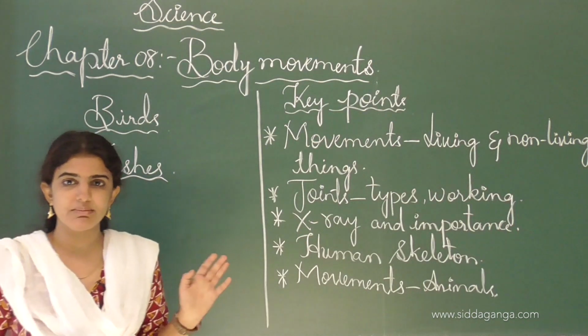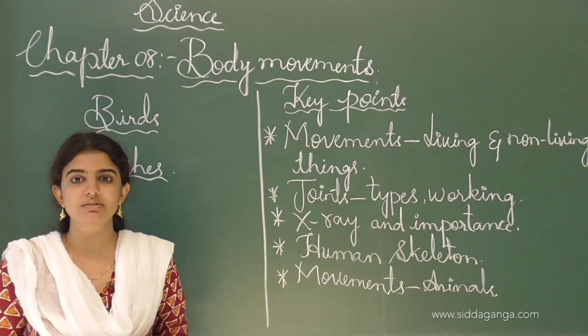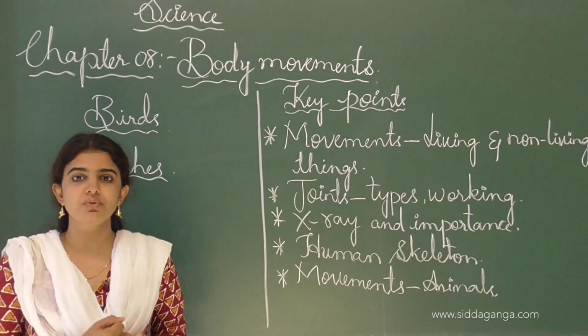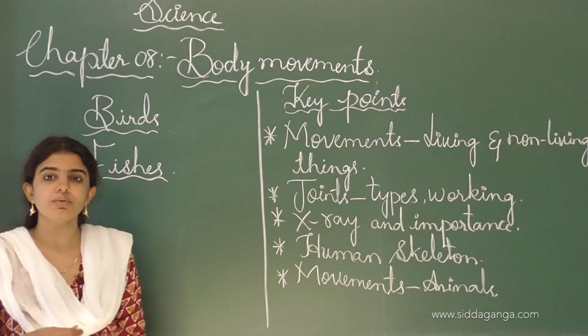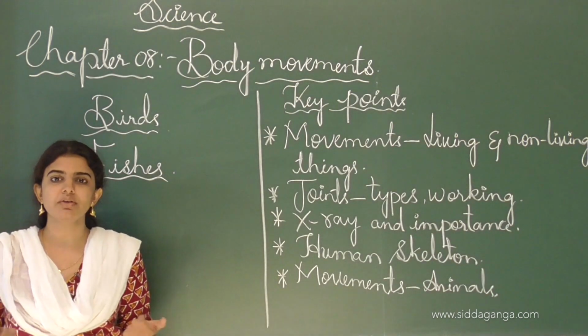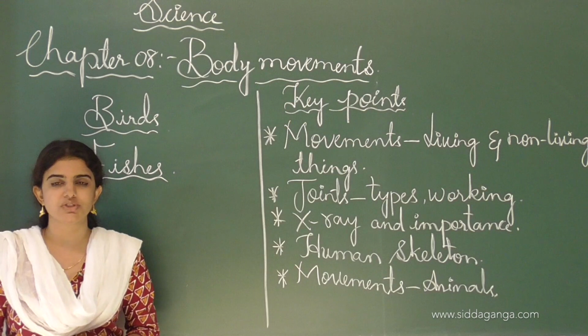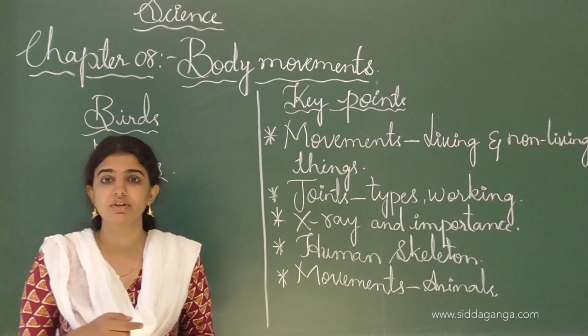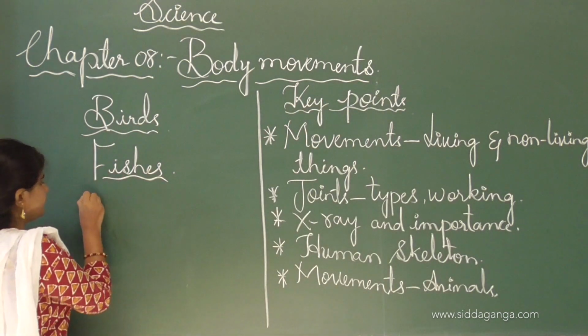Not only animals and birds, even in human beings different types of locomotion or movements take place. We can move our hands, legs, and different parts of the body. We move in a particular situation, and these movements take place in various ways.